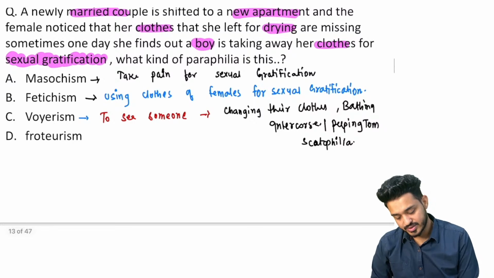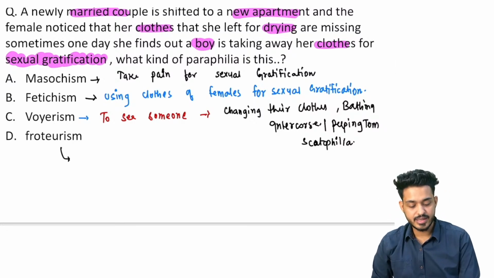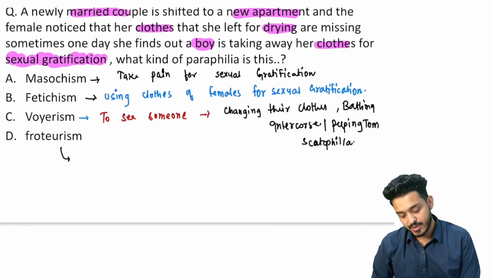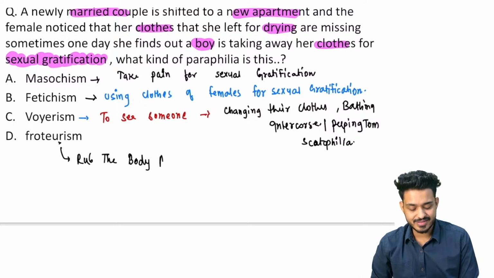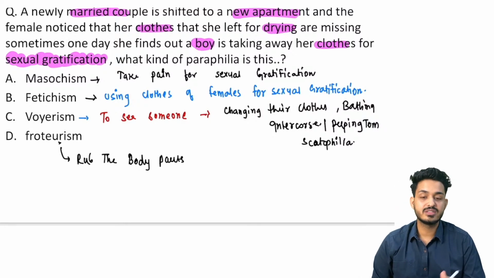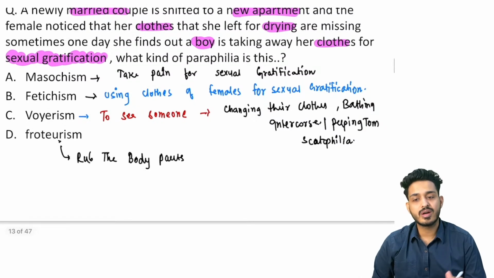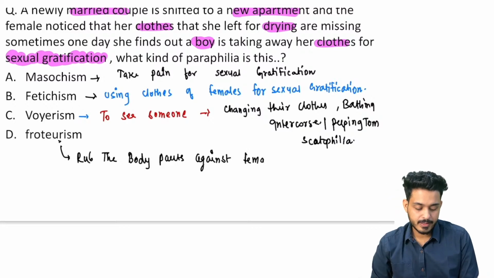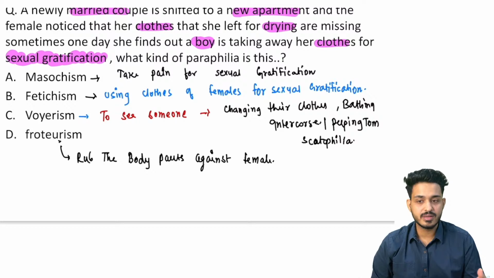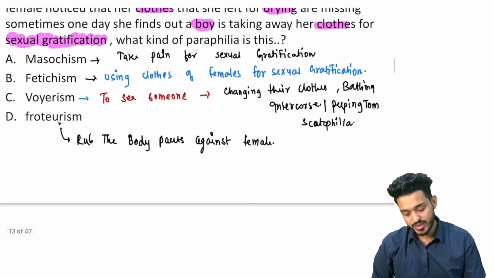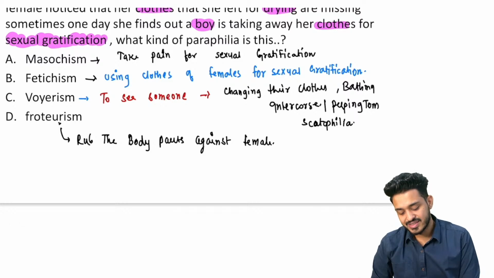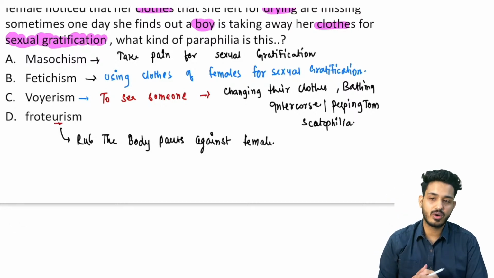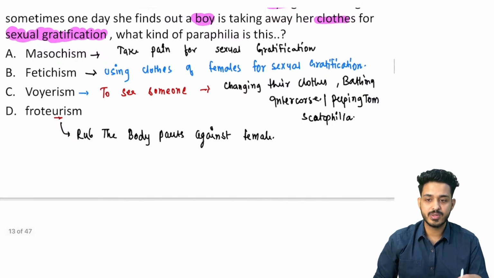नेक्स्ट वी आर हैविंग इज फ्रोटूरिज्म, फ्रोटूरिज्म का मतलब क्या होता है, here the person is going to rub, you can remember फ्रोटूरिज्म में रब आता है, so this person is going to rub the body parts, right? Rubbing the body parts, right? These people you will be finding in the trains, in buses, right? So they are going to rub the body parts against the thighs of the female, or they may be touching the breast of the female. That is going to be the frotteurism. Right? तो ये sexual gratification कैसे लेते हैं? They are going to touch the organ of the another sex, right? That is going to be the frotteurism.